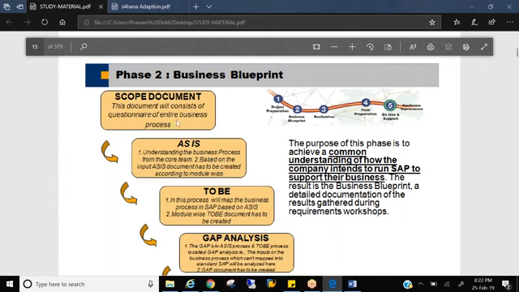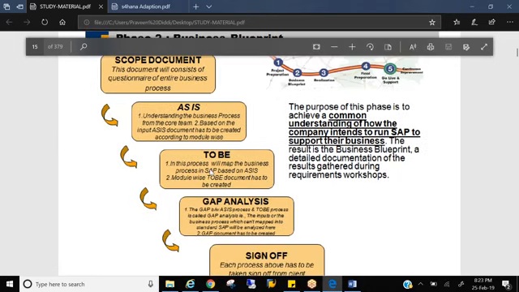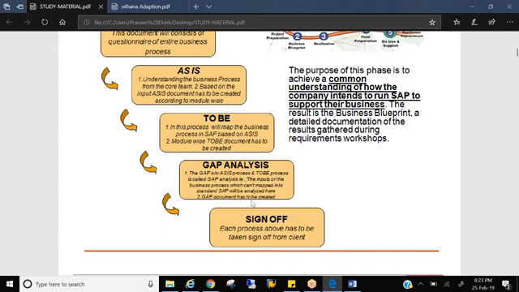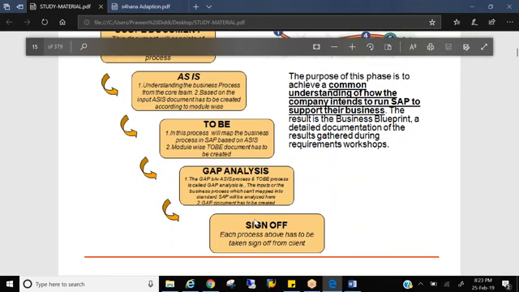Based upon the QADB, you write the as is. To be is how the customer's business is going to be in SAP. How you are mapping the customer's business in SAP, that is the to be. When you map the customer business into SAP, sometimes it doesn't fit exactly, because SAP offers something and your customer's requirement is something else, so both don't match. So you will find some gaps. When you find a gap, you need to do gap analysis: how to fill that gap, right? Then you take a sign off and proceed to the next phase. So let's see all these activities in detail.